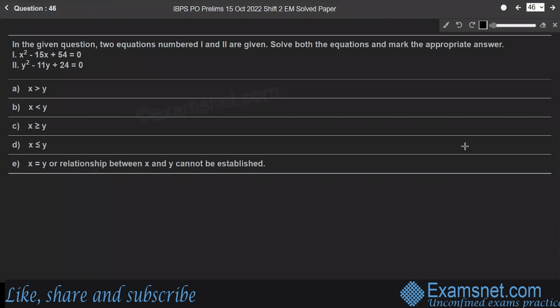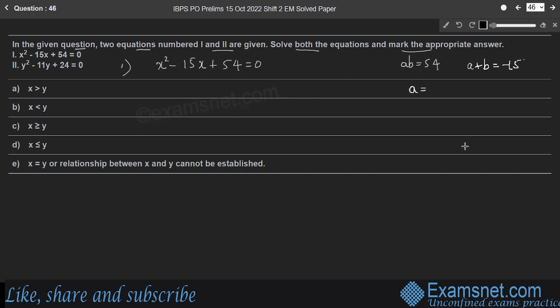Question 46. In the given question, two equations numbered 1 and 2 are given. Solve both the equations and mark the appropriate answer. As in the previous question, here again we are splitting the middle term in each equation to find the value of x and y. Right? So x square minus 15x plus 54 is equal to 0. ab is 54. a plus b is equal to minus 15, right?